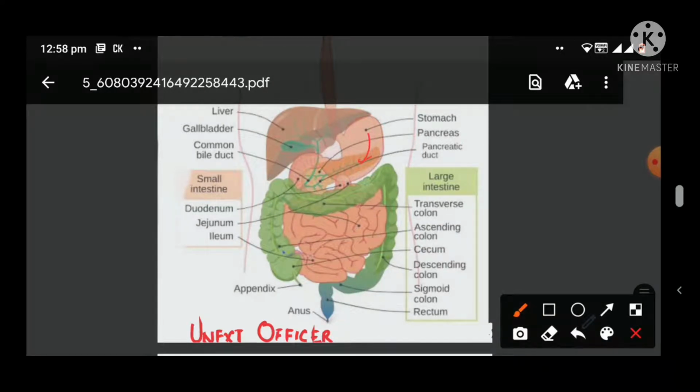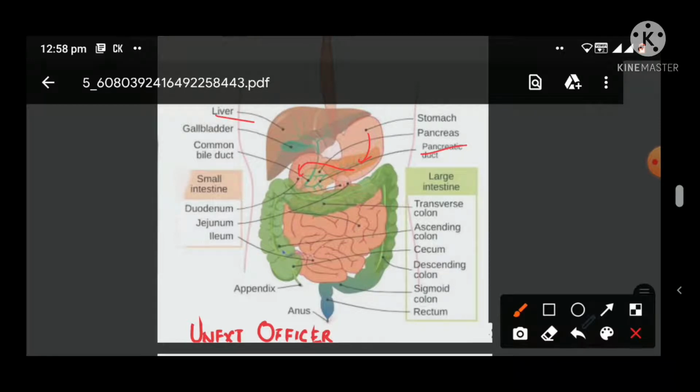Once the food enters the stomach, the enzymes present in the stomach will help in the digestion of proteins and carbohydrates. Then from the stomach, the food will enter into the intestine. Into the intestine, secretions from the pancreas as well as from the liver will also enter.